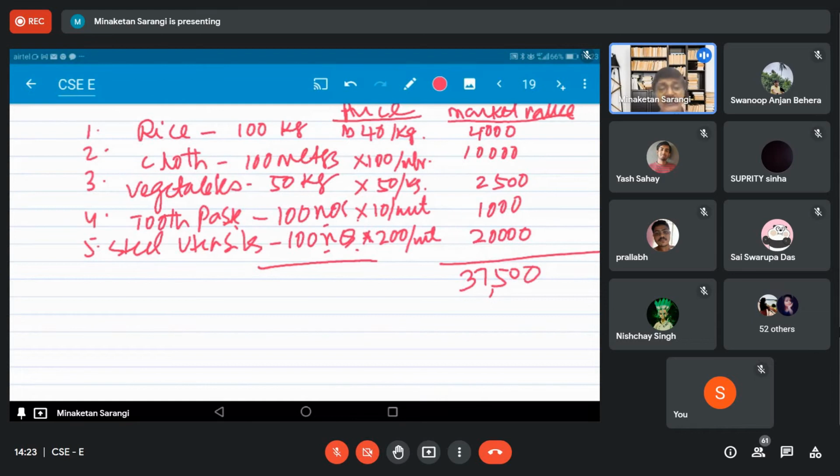So why are we taking the market value? What is the basic reason? To add the value of all goods and services, and for that we take the market price into consideration. We multiply the quantity produced with the market price for each commodity, getting the market value of that commodity, and add the market value for all the commodities produced. What we arrive at is the GDP. Any question on that?